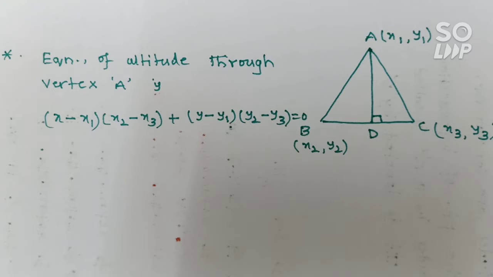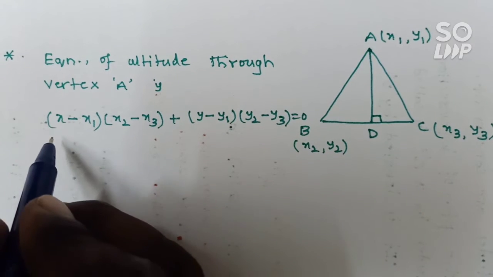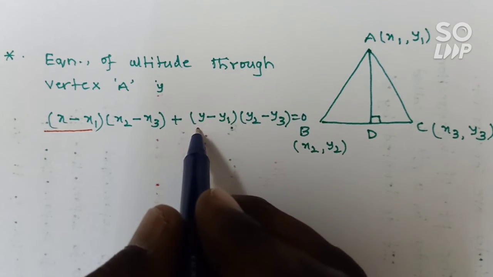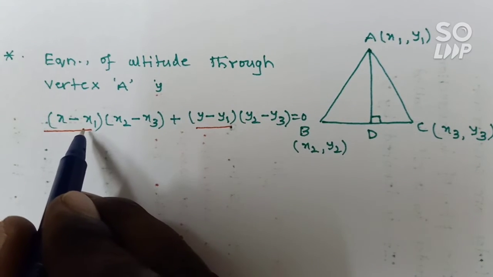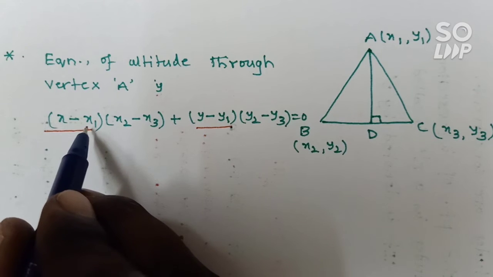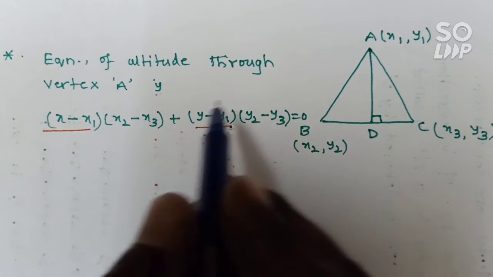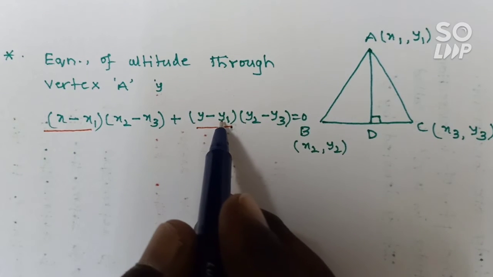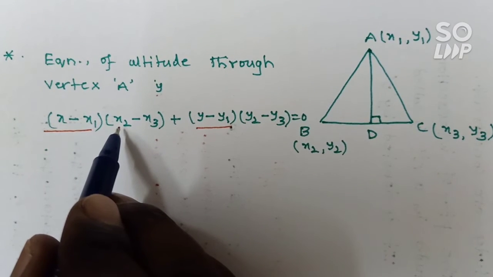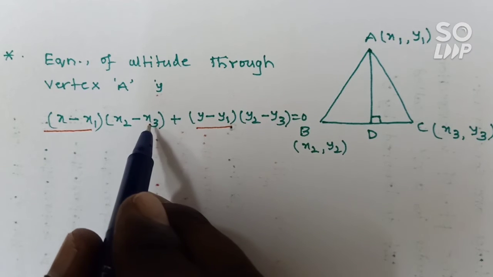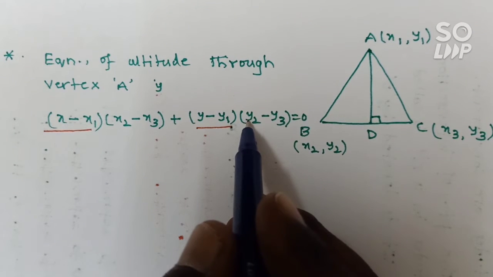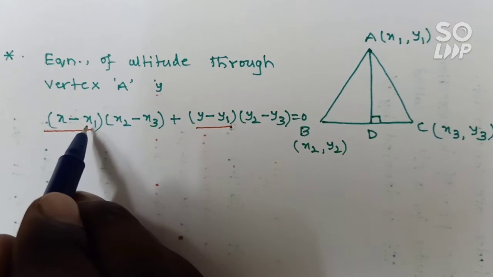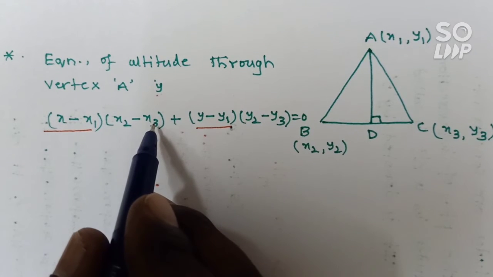So what we can understand here is x minus x1, y minus y1. Here there is a cyclic pattern. Since this passes through vertex A, it is x minus x1, y minus y1, and next you write into x2 minus x3, and y2 minus y3. You can observe the cyclic order x1, x2, x3.